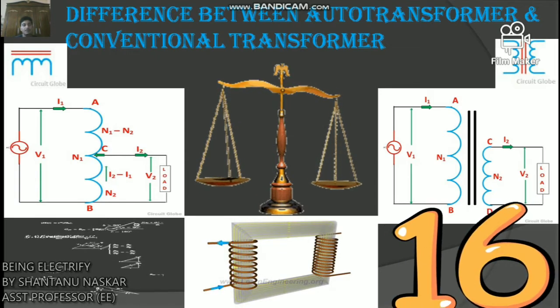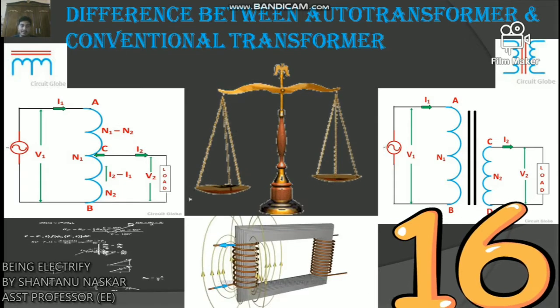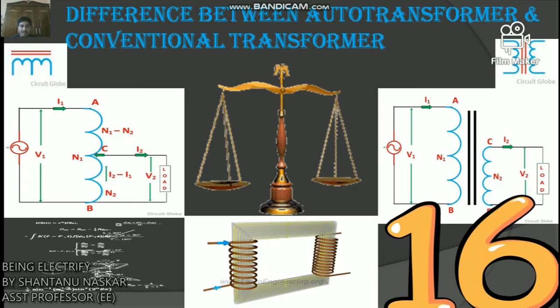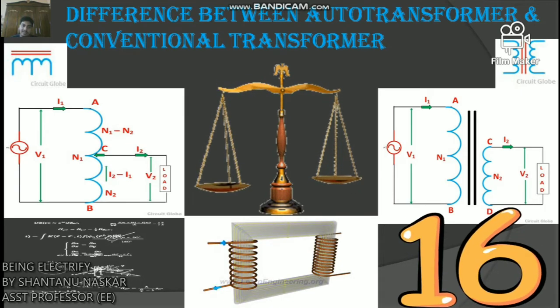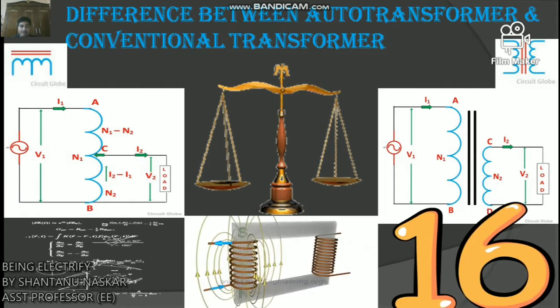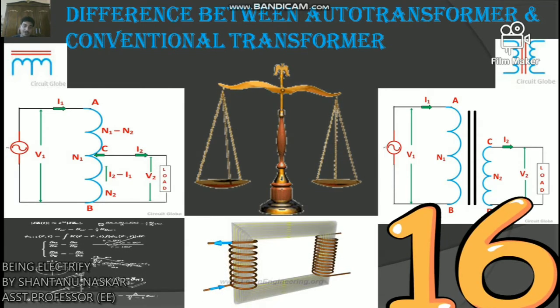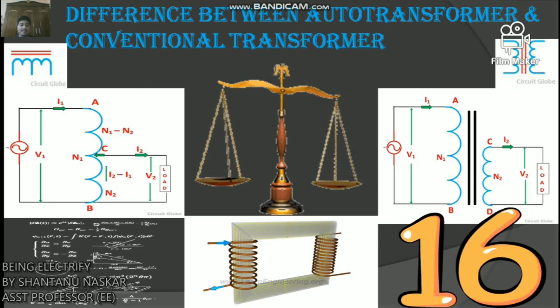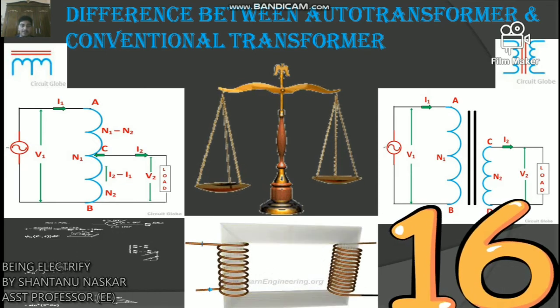Number 12, the auto transformer has less impedance as compared to the conventional transformer. The smaller impedance results in a large short circuit current. Number 13, the cost of an auto transformer is very low, whereas the conventional transformer is very costly. Number 14, the losses in the auto transformer are less as compared to the conventional transformer.